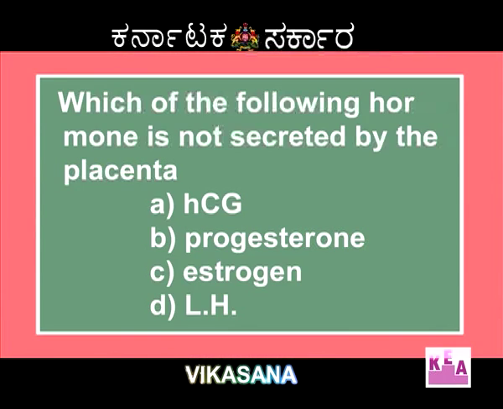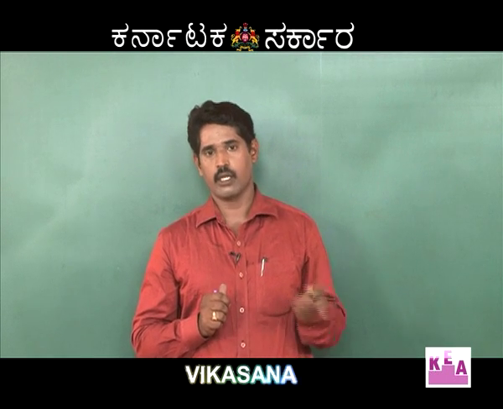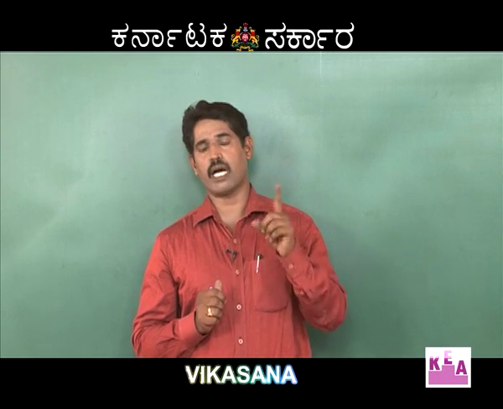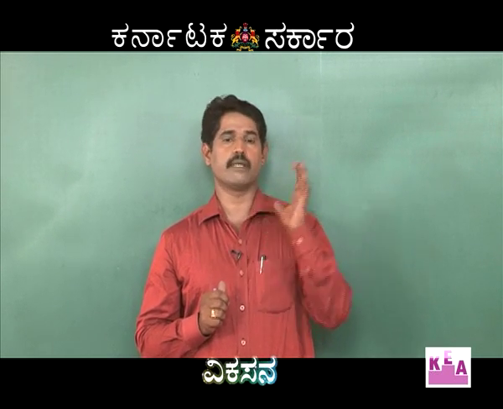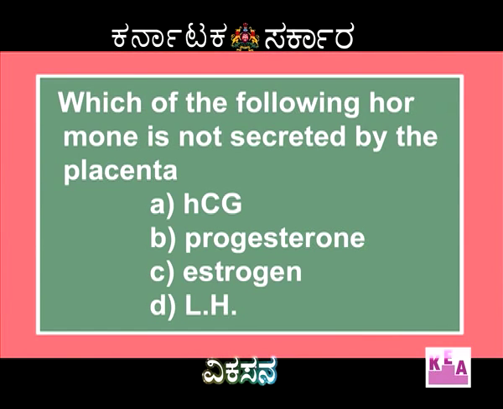In these options, they have given HCG, which of course is secreted by the placenta; progesterone, secreted by the placenta; estrogen, secreted by the placenta. But if you look into option D, LH, luteinizing hormone, it is not secreted by the placenta. As I mentioned earlier, luteinizing hormone is secreted by the anterior pituitary. So the correct option is option D, LH. This is the hormone not secreted by the placenta.